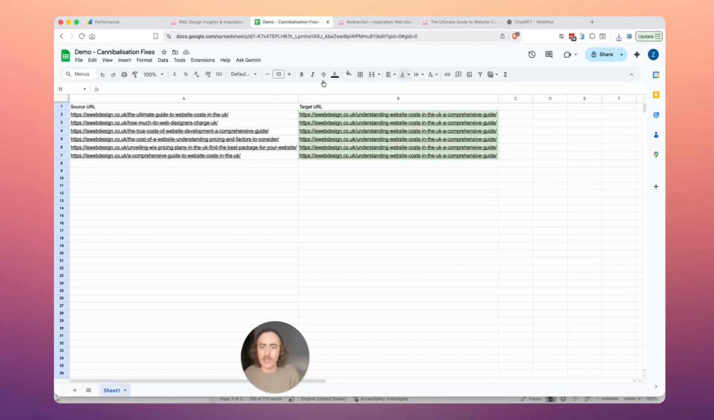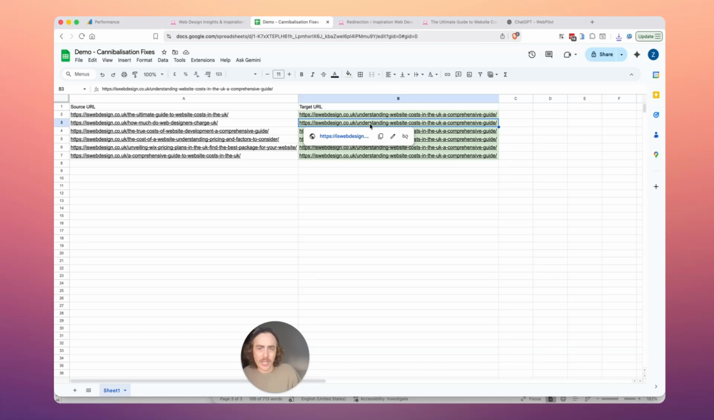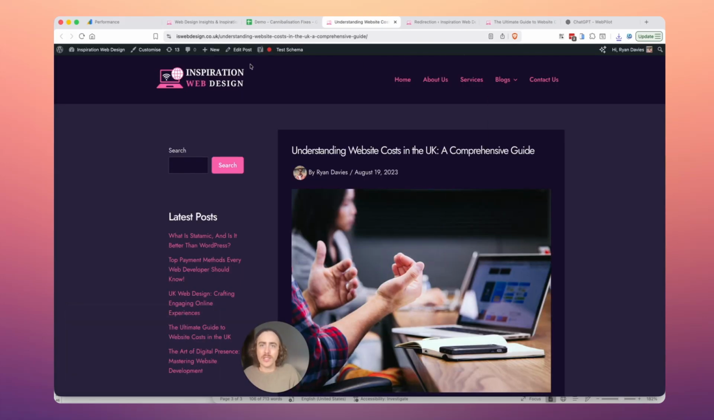I can come back into my file and go, all right, how much do web designers charge in the UK? Now, it should open, in theory, in this URL. So if I come here and I click it, we can see that it opens in our comprehensive guide.